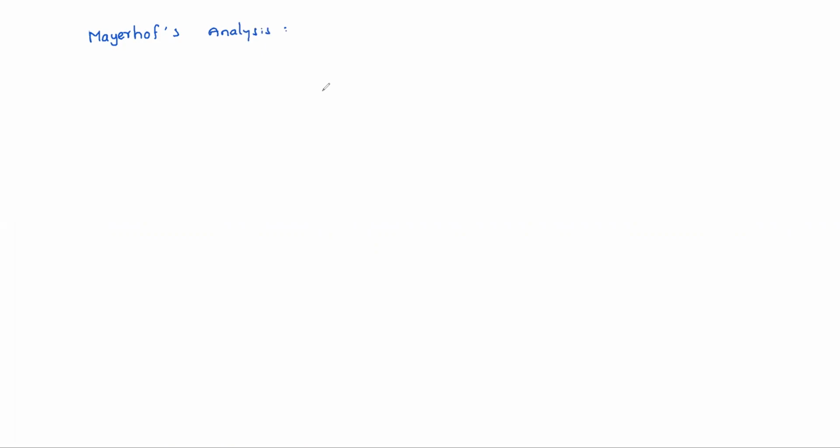See, basically, Terzaghi did not consider the shear strength of the soil above the footing level. That is a drawback actually. But Meyerhof removed those drawbacks.